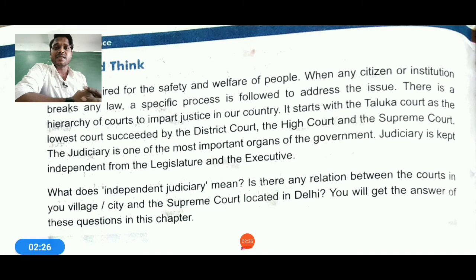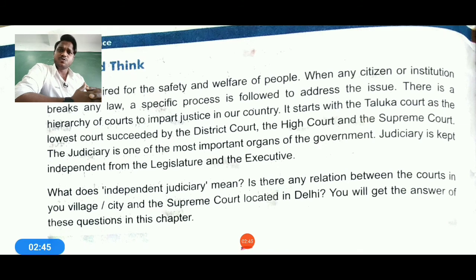You can see that there is a hierarchy of courts that impart justice in our country. It starts with the taluka court, the lowest court, and then succeeds with the district court, then the high court, and then comes the Supreme Court, the court of all the courts.